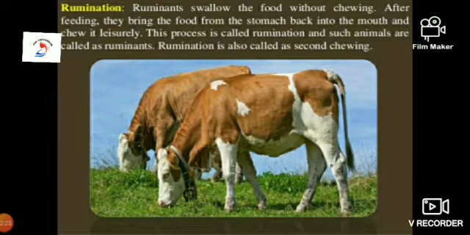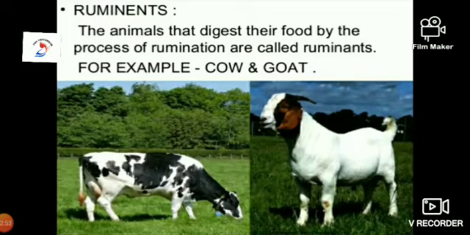Rumen is the largest chamber, where it stores a large quantity of food, which breaks down the carbohydrate called cellulose found in hay and grass. The food is partially digested here, and that is now called cud. The cud is then brought back to the mouth, re-chewed and re-swallowed in a process called cud chewing. The rumen has billions of bacteria and protozoa which break down the cellulose found in hay and grass.